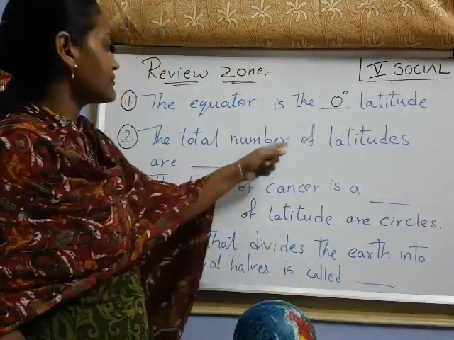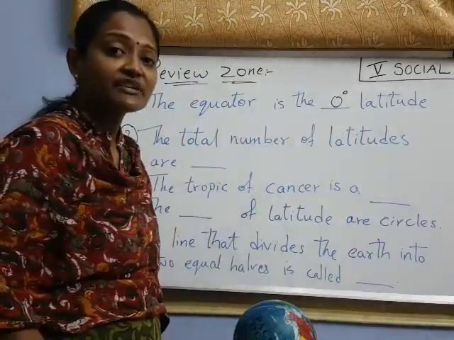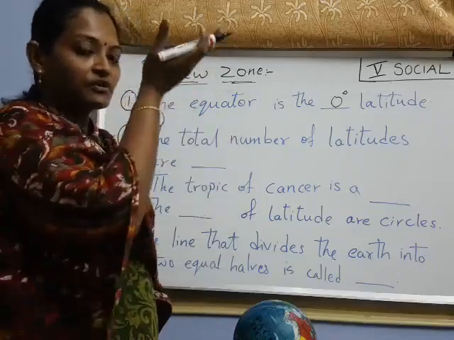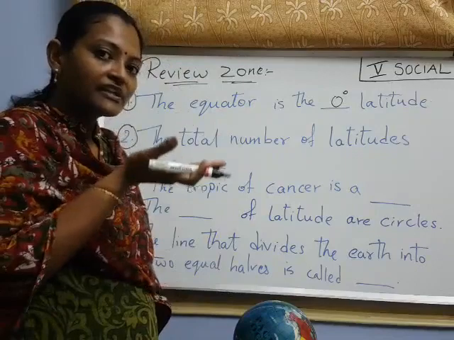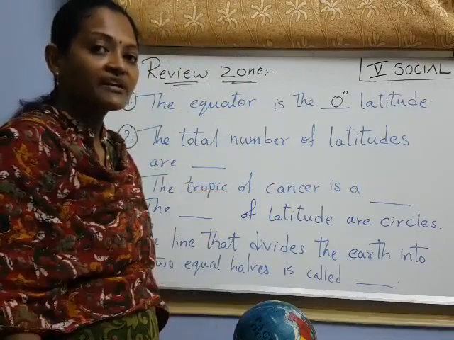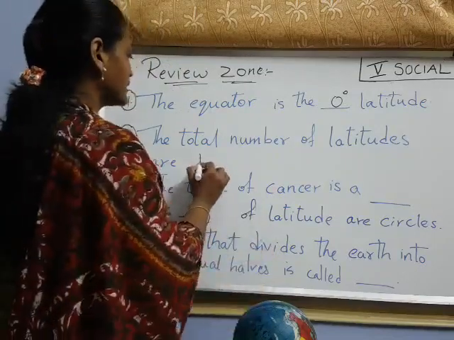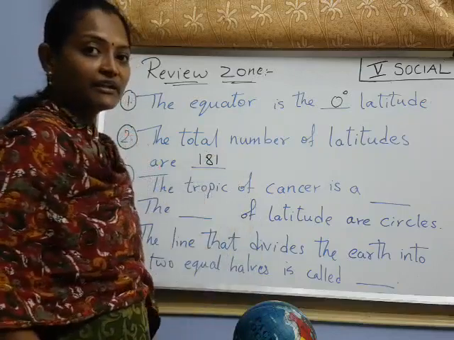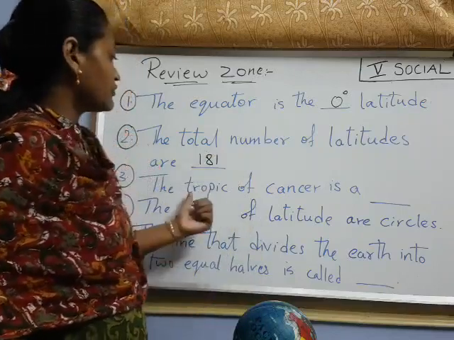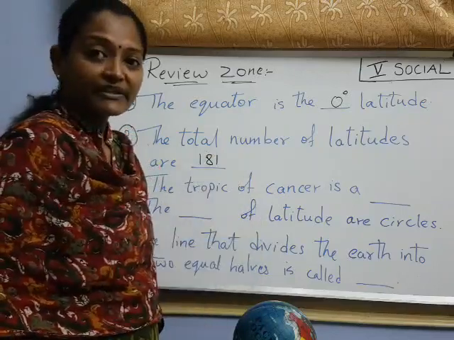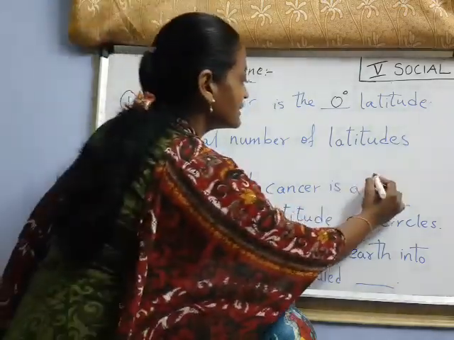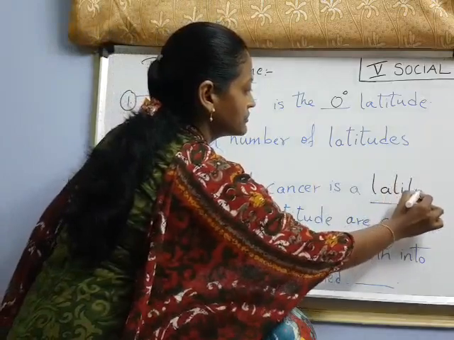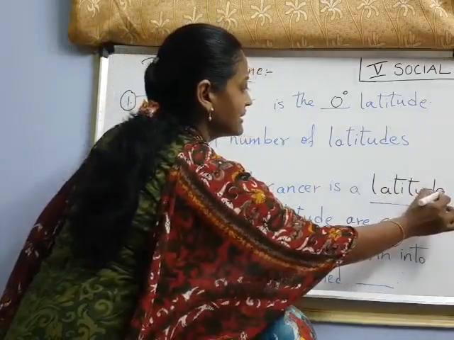Next, the total number of latitudes. How many latitudes did I say? From equator to North Pole 90, from equator to South Pole 90, and equator is one more. How many are they total? Yes, 181 latitudes, right? Now, Tropic of Cancer is a parallel line, right? Nothing but a latitude.